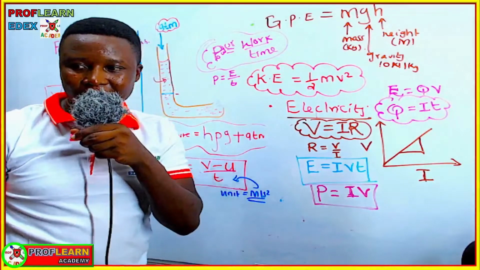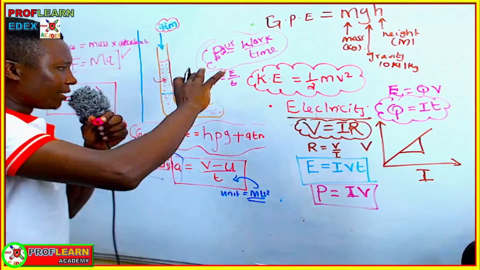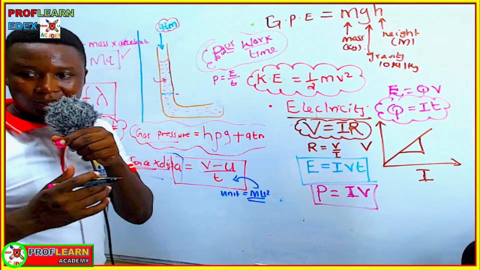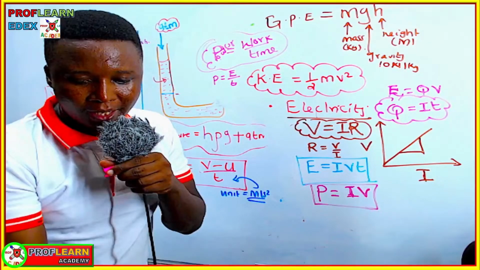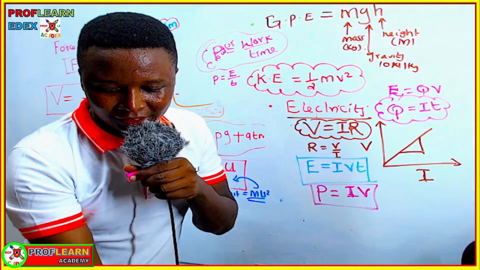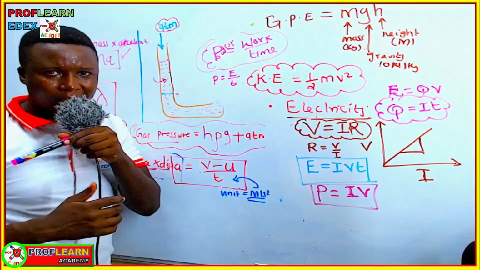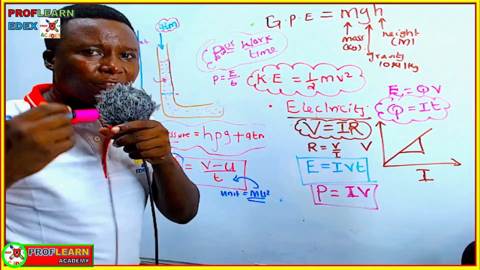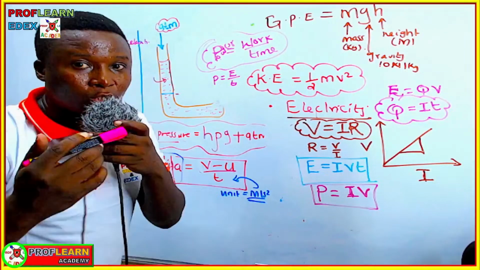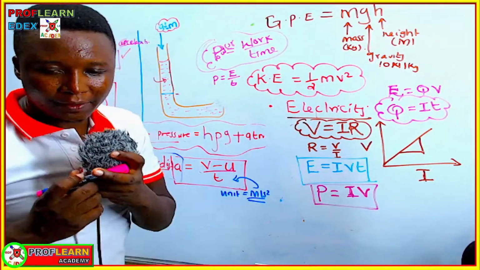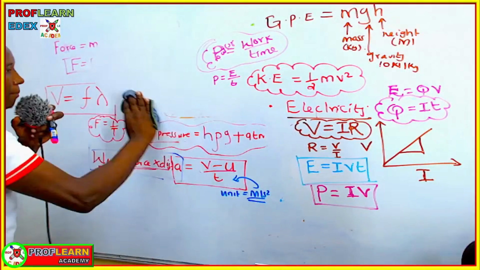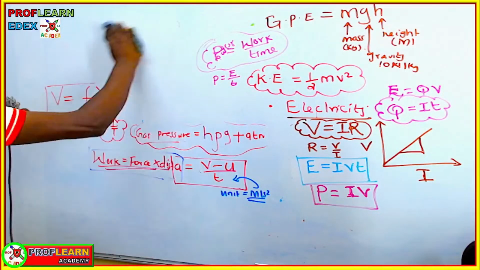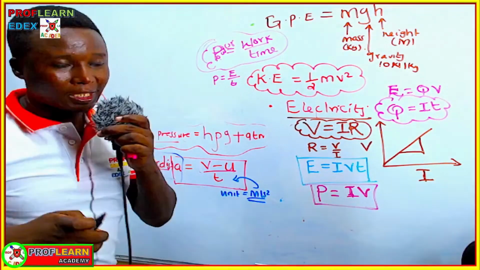So these are the most important formulas that you have to memorize before that exam, because you may be expected to state them. I've already mentioned that you are supposed to state the formula connecting, then they tell you the quantity they want the formula to be all about.